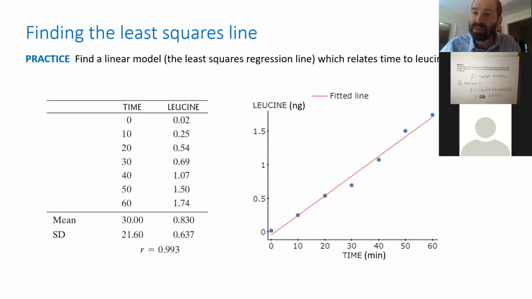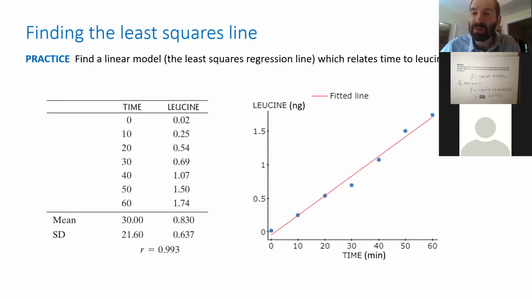Well, 2 hours is 120 minutes. That is not within the range of the data. The data only goes to 60 minutes. So the answer is no. It would not be reasonable. It would not be appropriate to use this model to estimate the leucine level there.